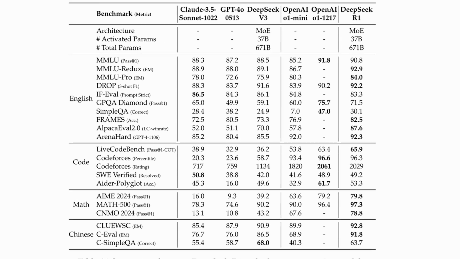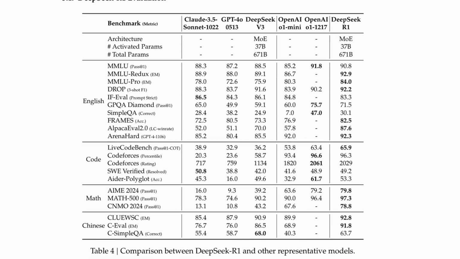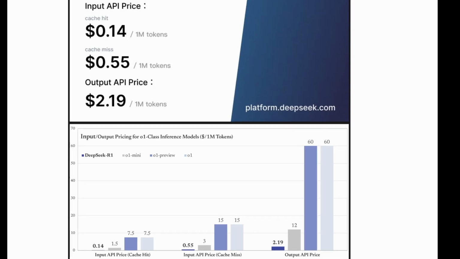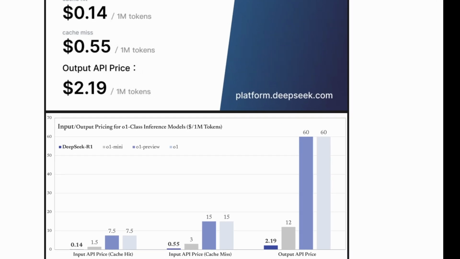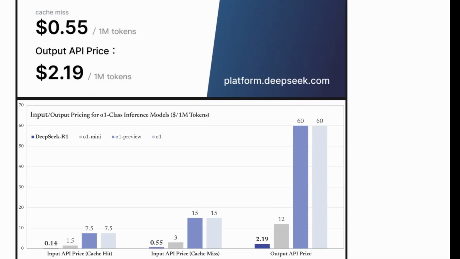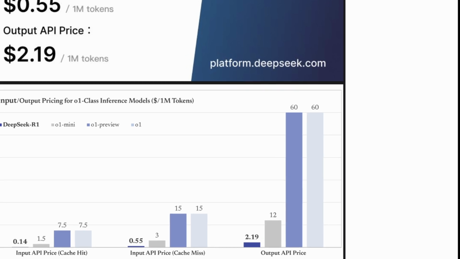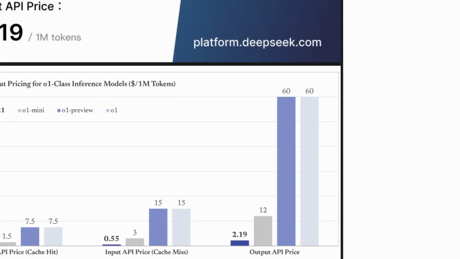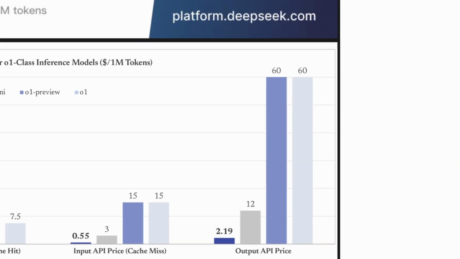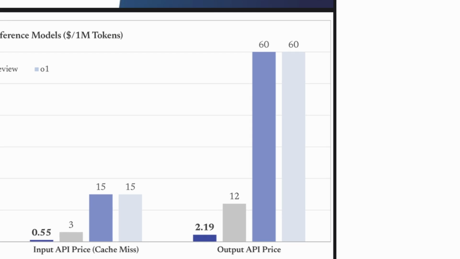You mentioned earlier that DeepSeek is getting these results for way less money. How much cheaper are we talking, specifically? Their API pricing seems to indicate that DeepSeek R1 is, get this, like 20 to 50 times cheaper to use than OpenAI's comparable model. Wow, that's a huge difference. No wonder people are freaking out.